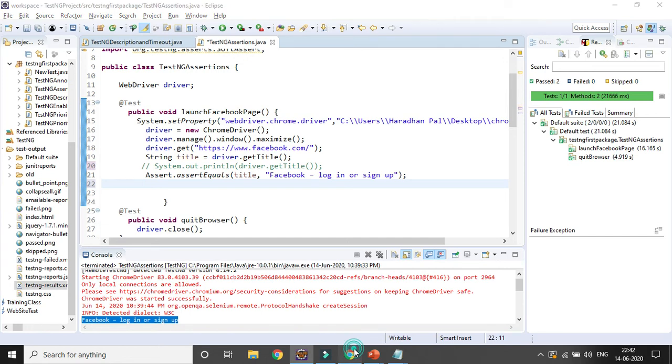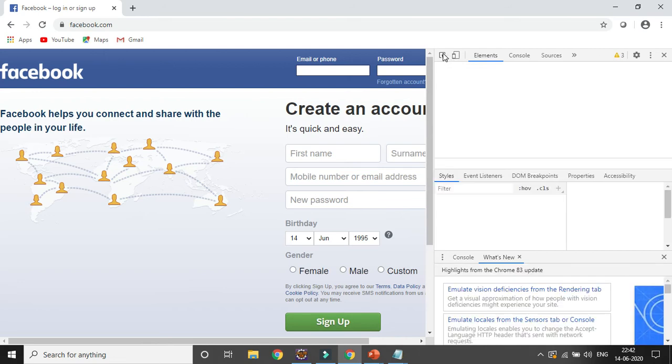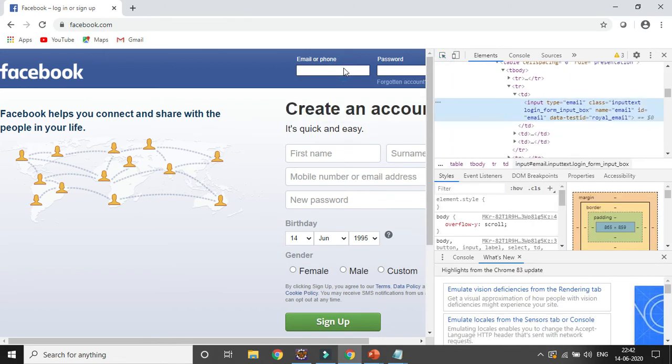In the next step I want to enter some value in the email field. So first I need to inspect the element, press the F12 button on the keyboard. You need to use the email ID. You can enter some value here.